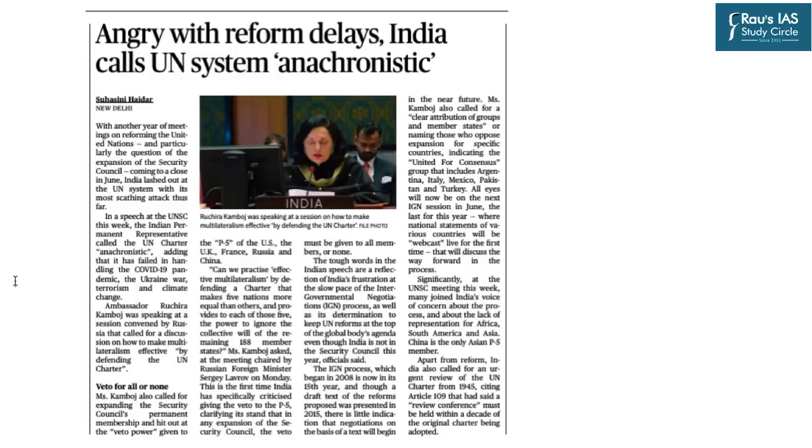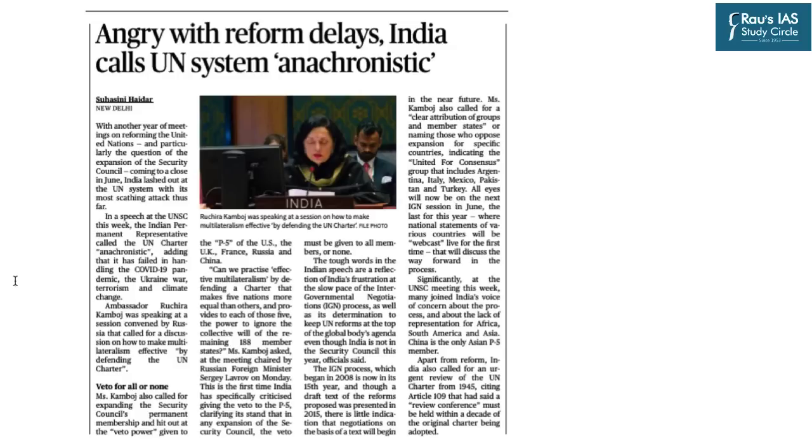Now this topic has appeared on page number 12 in today's The Hindu Delhi edition. And as you can see, the topic is in relation to the United Nations reforms. The immediate context of this news article is that India has lashed out at the UN system with its most scathing attack and said that there is an urgent need to reform the United Nations, and especially the United Nations Security Council.